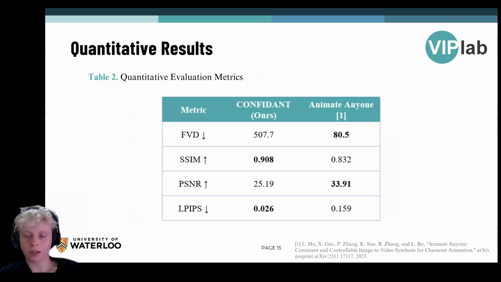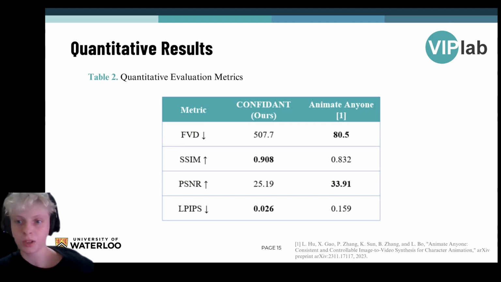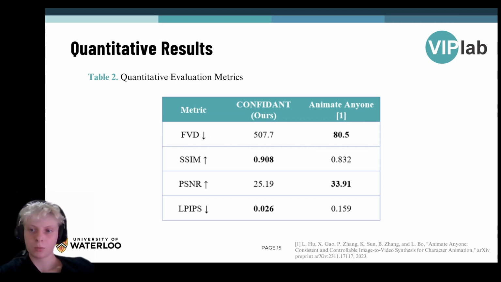To evaluate our model's effectiveness, we compared the transformed unconfident segments produced by our model with the original confident segments, whose key points were used for the transformation. As shown in the table, the FVD score is significantly higher compared to the state-of-the-art model Animate Anyone, indicating room for improvement in the temporal coherence of our method. However, metrics like SSIM, PSNR, and LPIPS show competitive or even better results than Animate Anyone. These metrics evaluate frame-by-frame quality and do not fully capture the temporal aspects of video transformations, which explains why the difference in these scores is less pronounced.